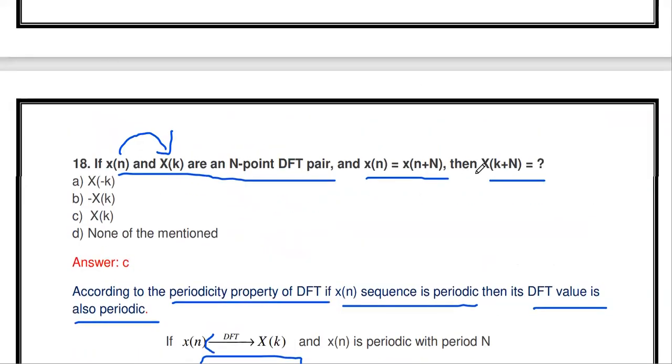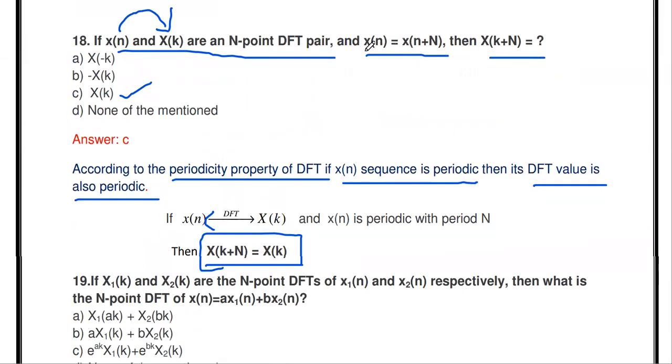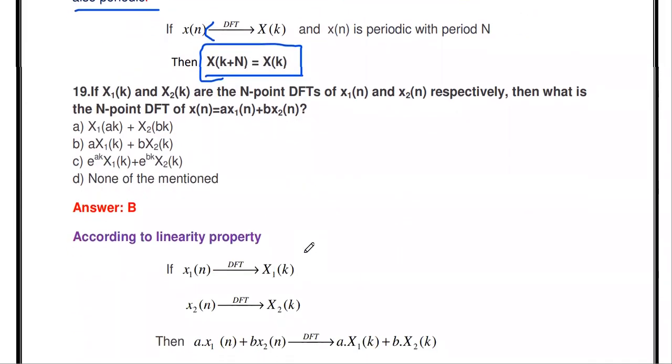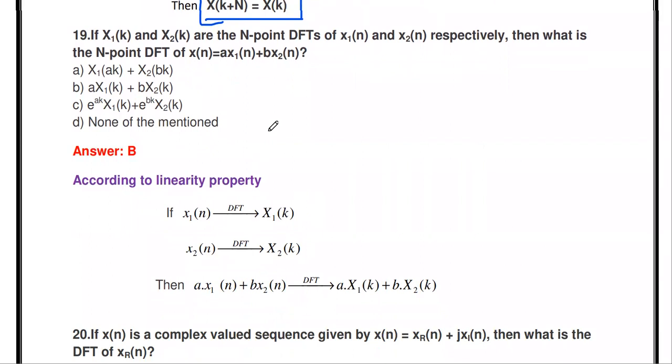This property is called the periodicity property, so you just remember it. If the input sequence is periodic with the period N, the DFT answer is also periodic. So X of k plus N is always equal to capital X of k. This is a very important property in DFT.